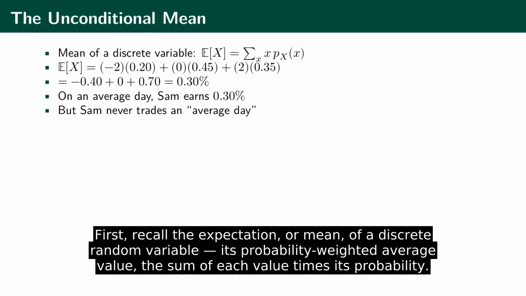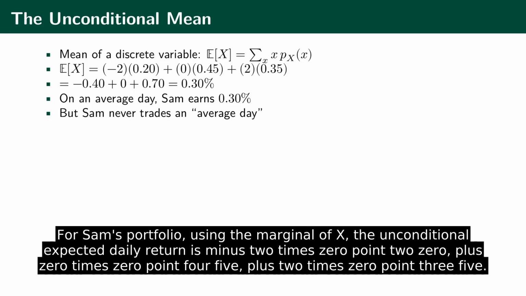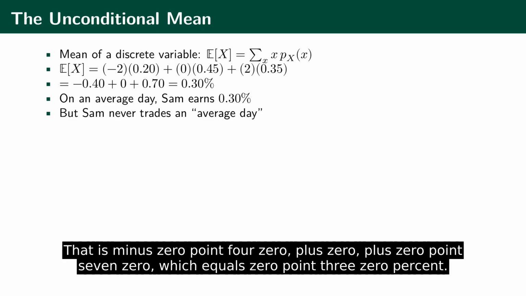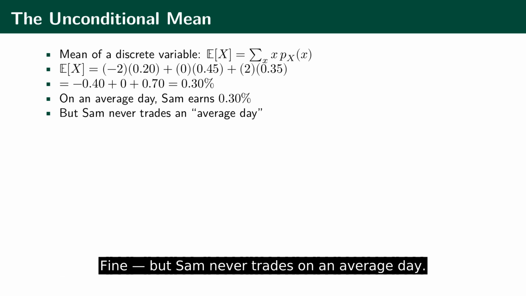First, recall the expectation, or mean, of a discrete random variable. Its probability weighted average value, the sum of each value times its probability. For Sam's portfolio, using the marginal of x, the unconditional expected daily return is minus 2 times 0.20 plus 0 times 0.45 plus 2 times 0.35. That is minus 0.40 plus 0 plus 0.70, which equals 0.30%. So on an average day, Sam's strategy earns 0.30%.